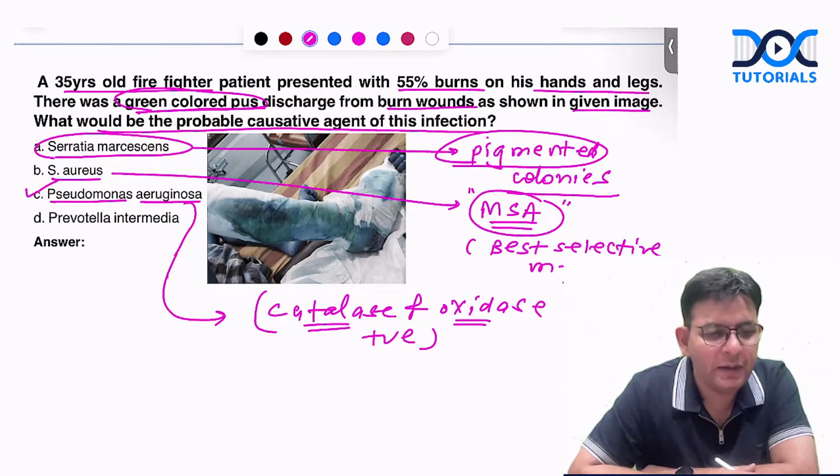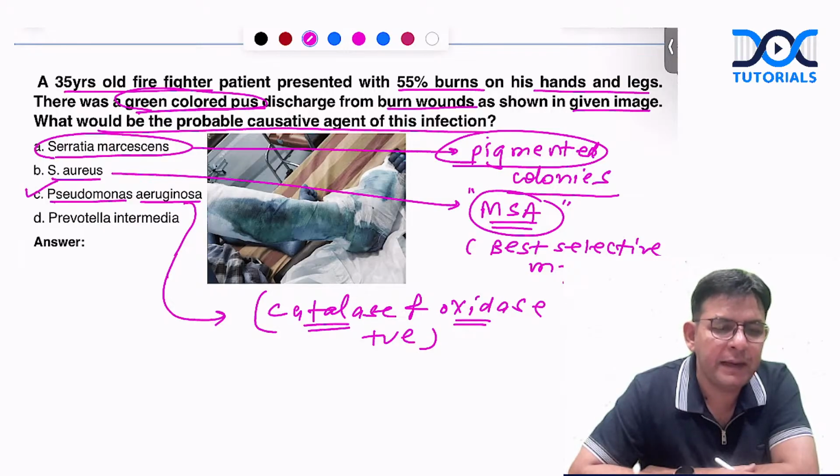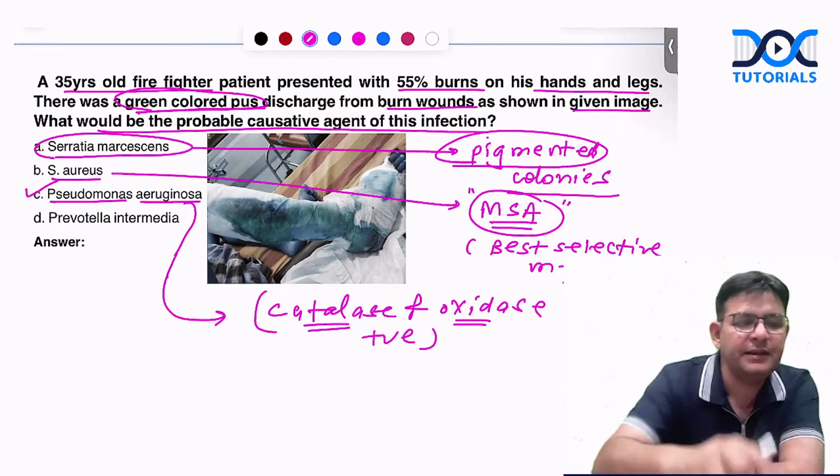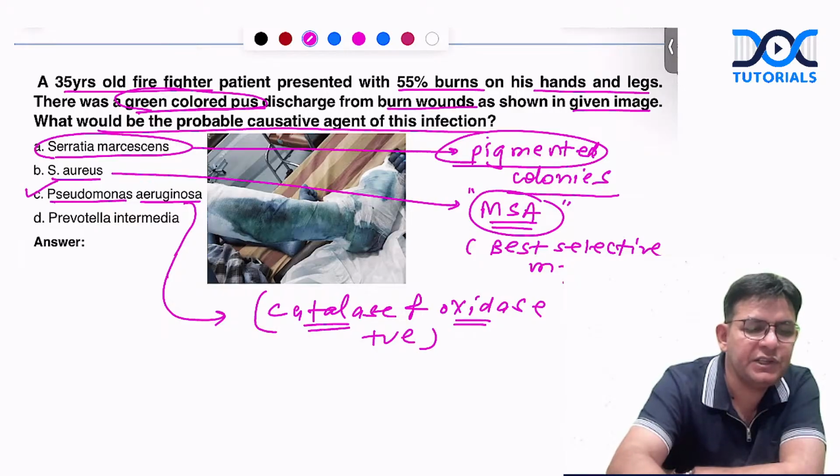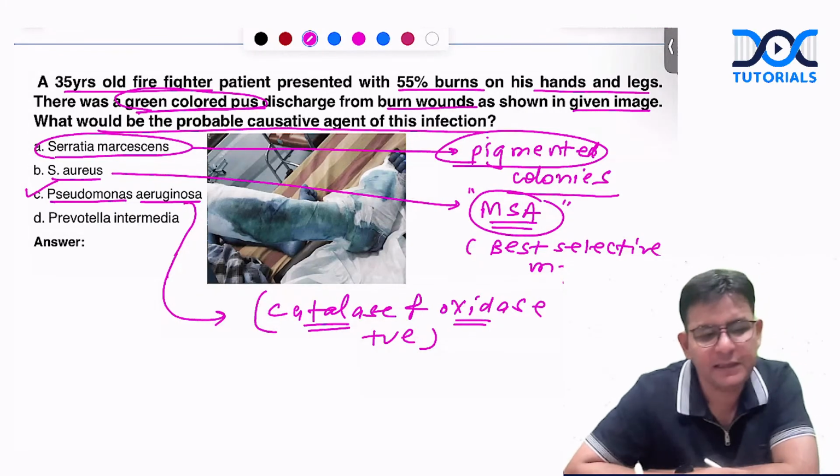Okay. Now, can you tell me in the comment section, there is one particular instrument in which it behaves like a biological indicator? Can you tell me? Serratia marcescens is a biological indicator for which particular thing? Let's see if you know this or not.